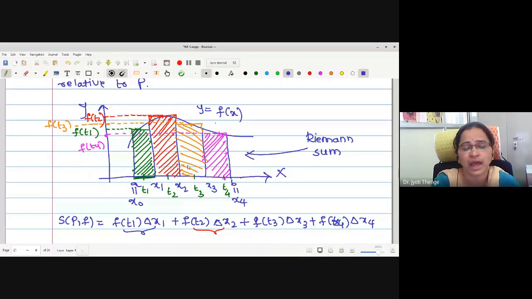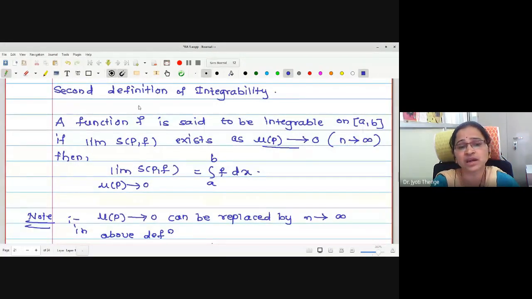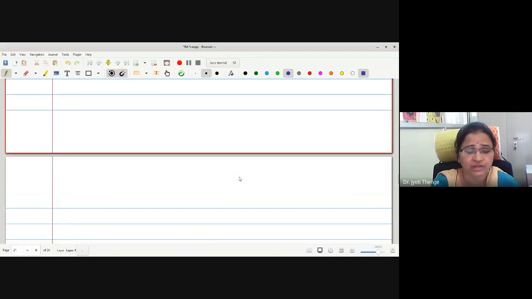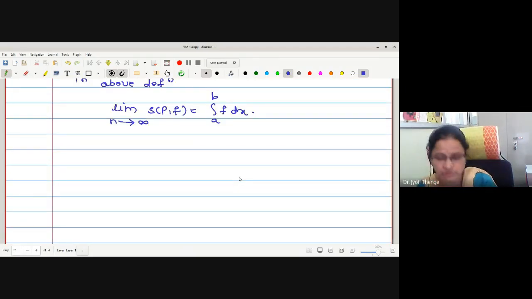And whenever we increase the number of points in this partition, that is, whenever we take a refinement, this shaded region goes nearer and nearer to the actual area bounded by the curve. This is our definition, called the second definition of integrability. If the limit of S_P f exists as mu P tends to 0 or n tends to infinity, then that limit must be equal to the integration of the given function. Now, as we have two different definitions of integrability, we will show that both definitions are equivalent to one another.